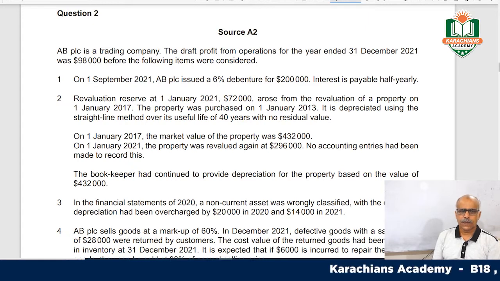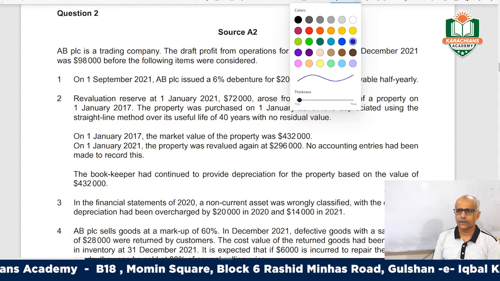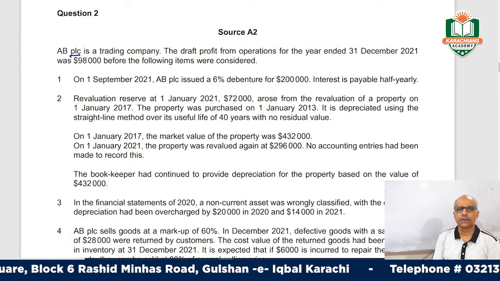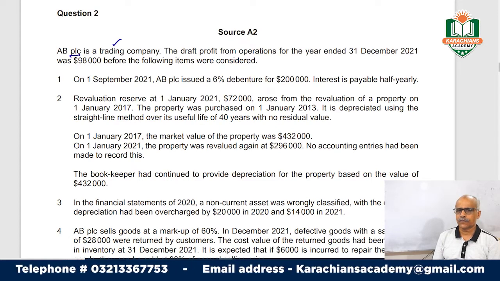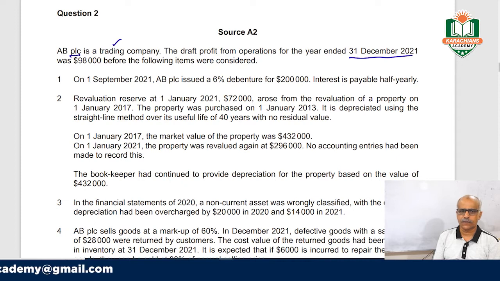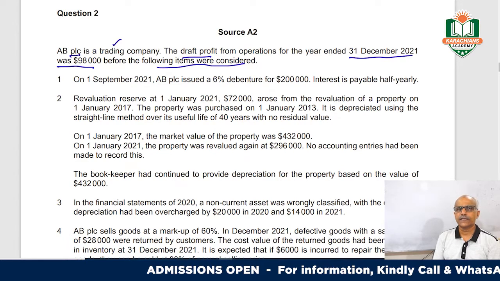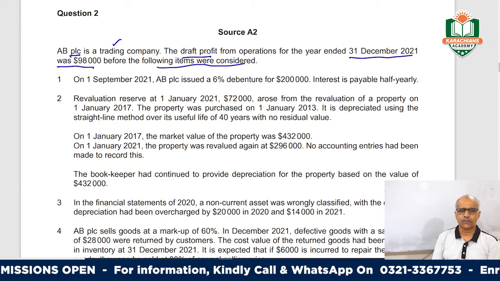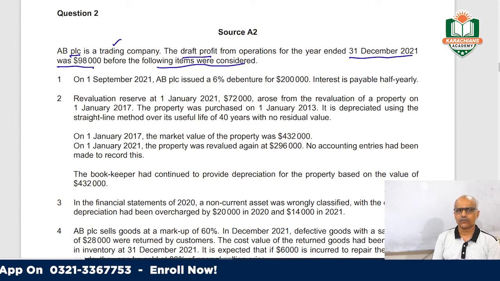So question number 2: ABC PLC, public limited company, is a trading company. They do trading business. Draft profit from operations for the year ended 31st of December was 98,000 before the following items were considered. In calculating this 98,000 draft profit, they missed out the following information. They did not account for the below information, so we will account for that. It means the profit is not correct. We have to make it correct, right?